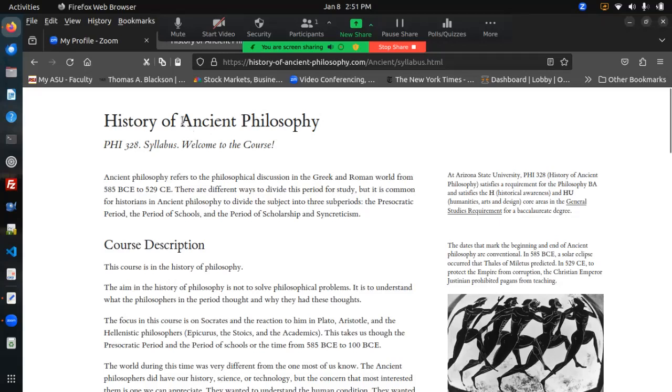Ancient philosophy, in the title here, refers to a philosophical discussion that took place in the ancient Greek and Roman world. And history in the title means inquiry. And so we're engaged in a certain inquiry into this ancient philosophical discussion.